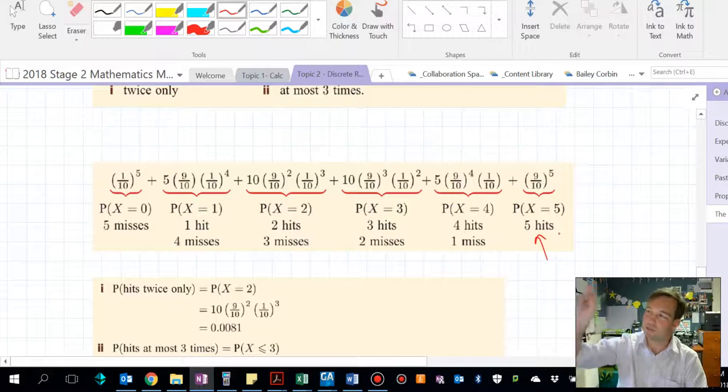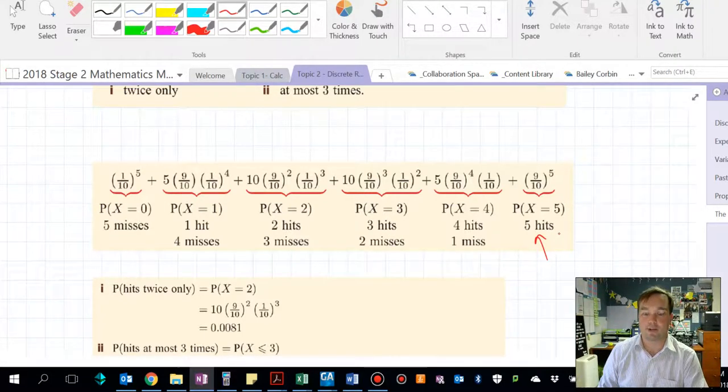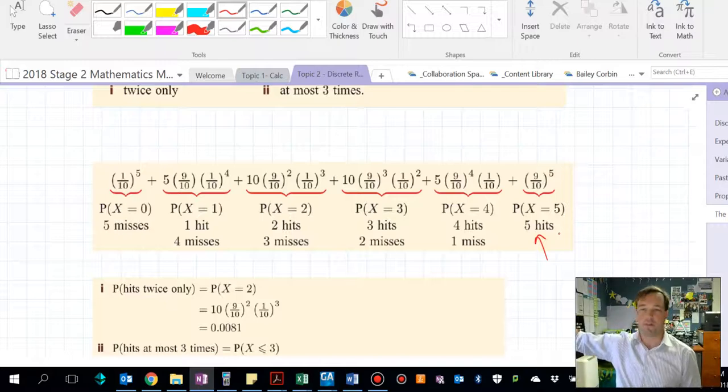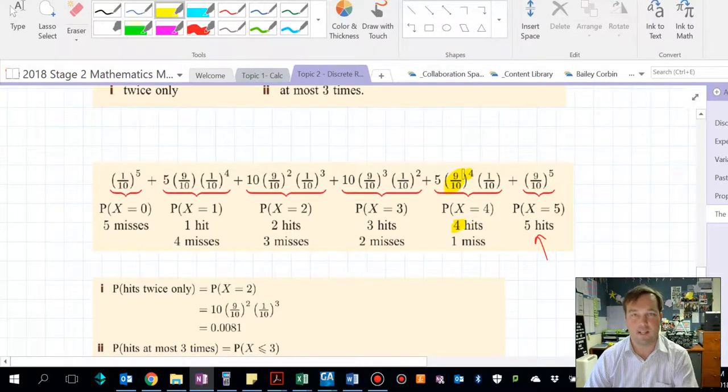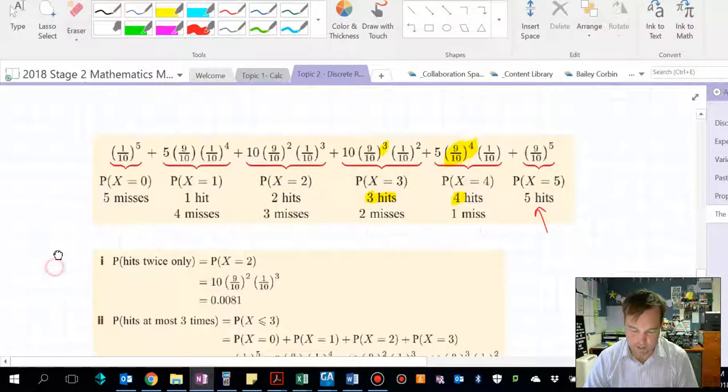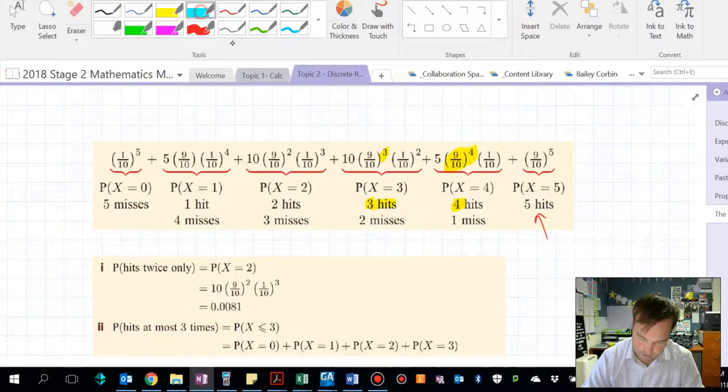And we could do this with the tree diagram and come up with the same effect. But obviously firing something 5 times is 5 sets of branches on the tree diagram, and it gets very tiring to draw. Even drawing 3 tosses of a coin was annoying. This here represents 4 hits. Note the 4 and the power of 4. So 4 hits. Probability of a hit is 9 out of 10, so 4 hits is to the power of 4. 3 hits, power of 3, and same with the misses. So the probability of hitting twice only is this one here.